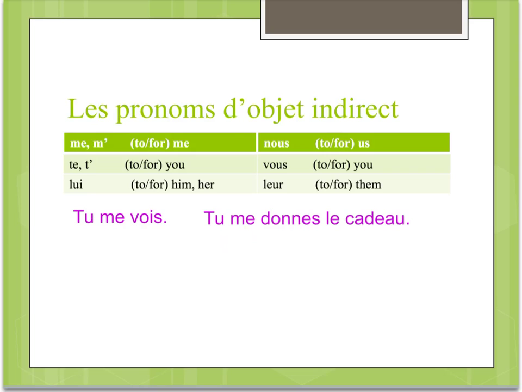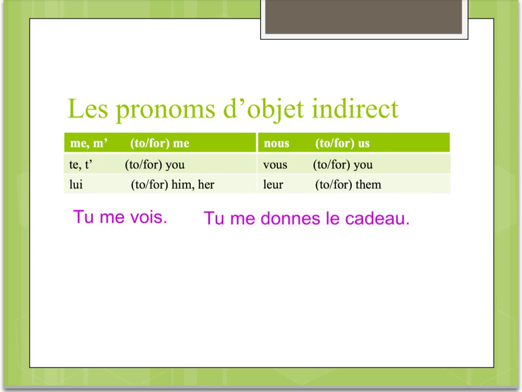The only time that we are going to have a difference between the indirect and the direct object pronouns is in the third person, singular and plural, lui and leur, whereas before we had le, la, and les for the direct object pronouns. So first thing you might notice is that on the singular there is no differentiation between masculine and feminine, him and her. It's all just lui, lui. Which is great. So no masculine, feminine, it's awesome. And then there's just one for the plural, leur.